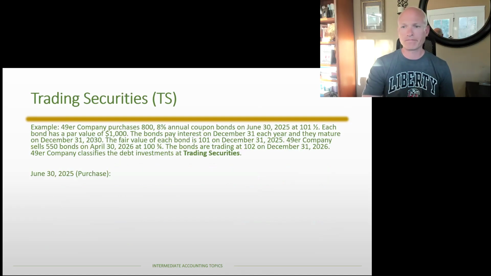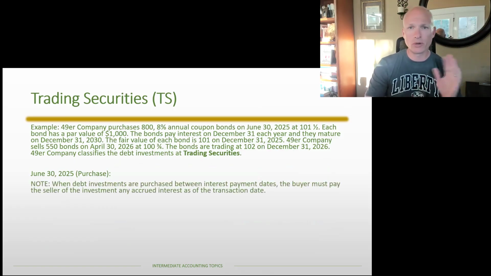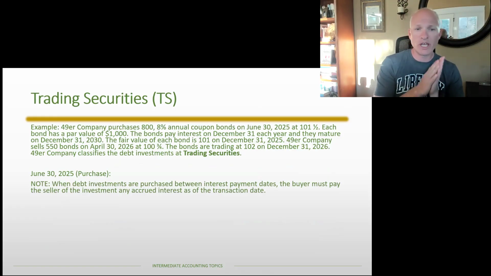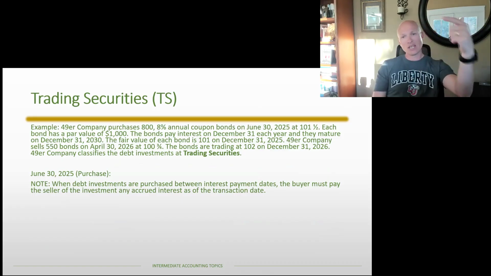We'll see though. All right, so thinking about the purchase, hopefully this isn't too bad, but one little thing to note, again, we've said it before, I'm going to say it again. When debt investments are purchased between interest payment dates, the buyer must pay the seller of the investment any accrued interest, and I would say contractually accrued interest as of the transaction date. What does that mean? It means if I'm buying the bond on June 30th, 2025, I have to pay the seller of that bond whatever interest has accrued for the first 6 months of 2025.